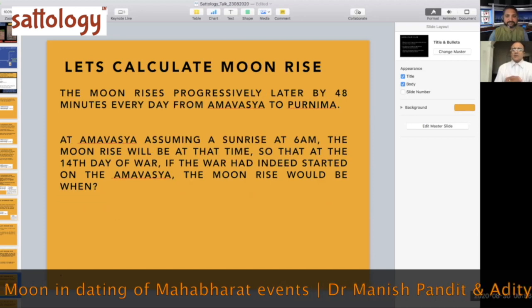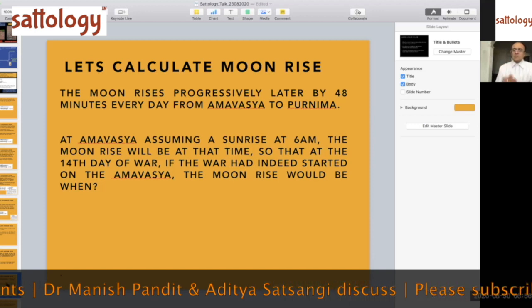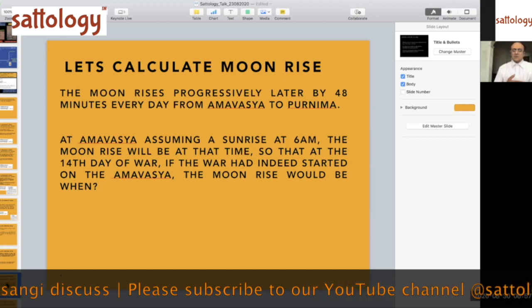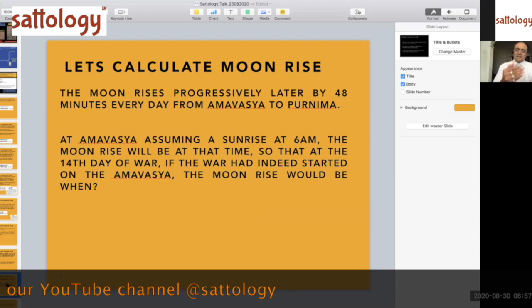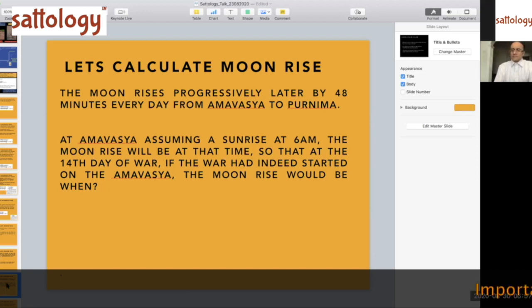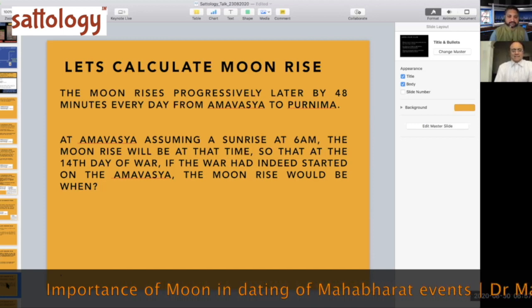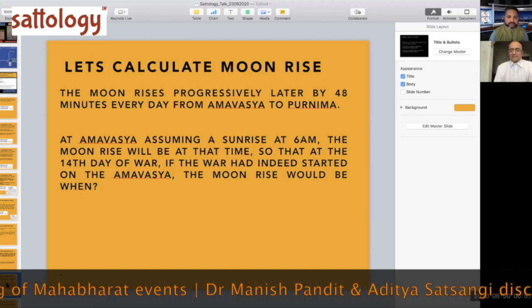Now, let us calculate this particular moonrise for the 14th day of the war, because that is where the entire criticism, counter criticism is occurring. That, Panditji, why you are taking this 14th night to be, this moonrise is happening in the night. So why cannot this be a waxing phase? So let me show you what is happening in the waxing phase.